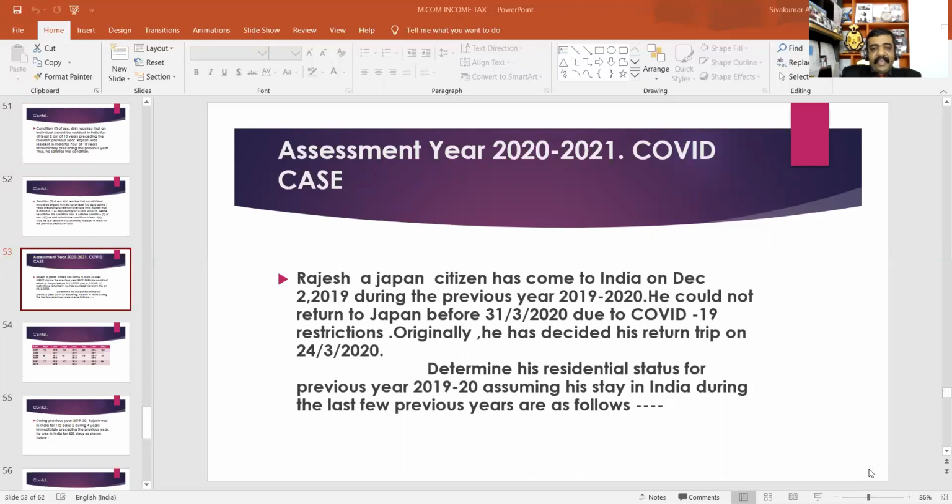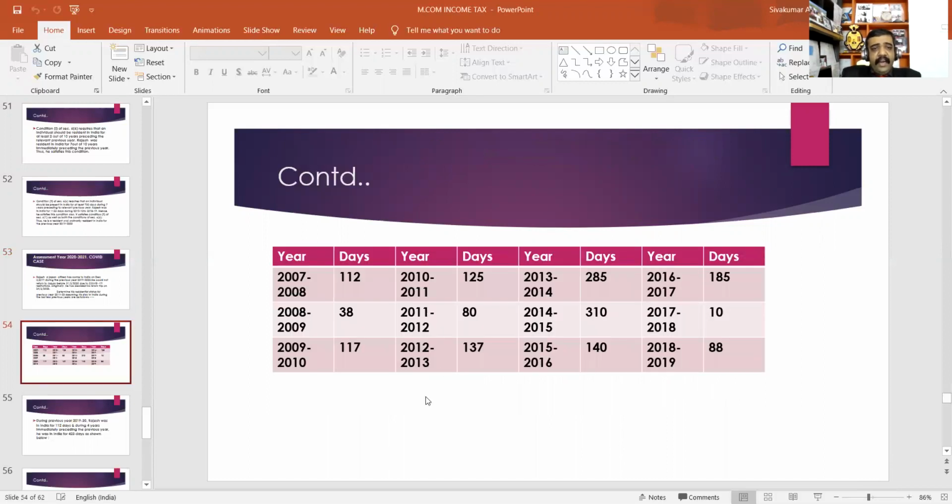Determine the residential status of Mr. Rajesh for the previous year 2019-2020, that means the assessment year 2020-2021. Assuming his stay in India during the last few previous years is as follows. Please look at the PPT. Year 2007-2008, number of days 112.